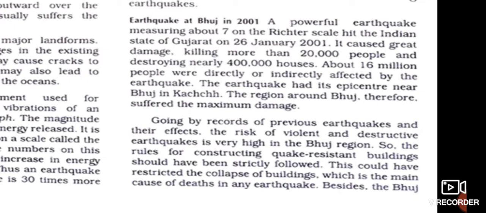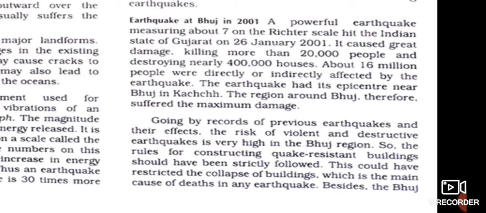And the epicenter of the earthquake was located at 23.6 degree north latitude. This I will show on the map also. At a depth of only 23 kilometers below the surface, this earthquake generated very intense shaking, which was felt across 70% of India and also in Pakistan and Nepal.